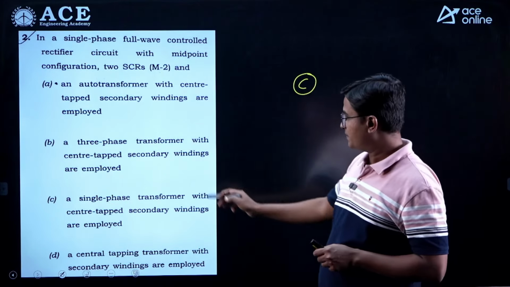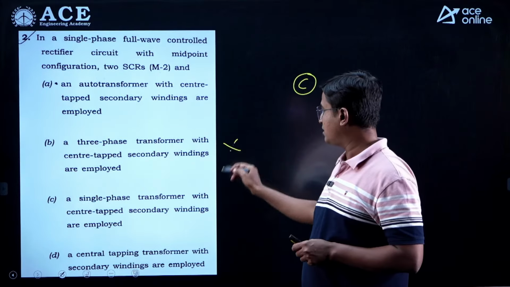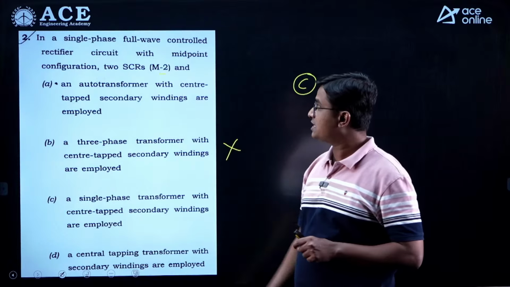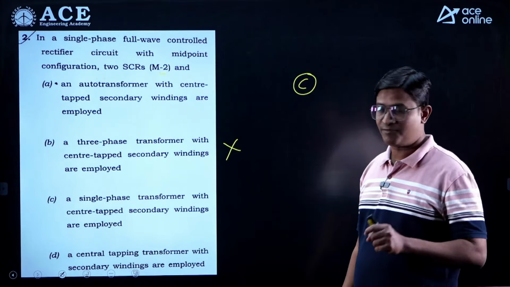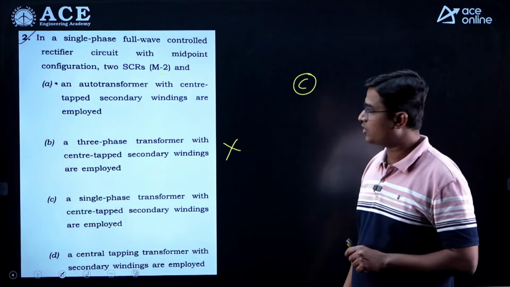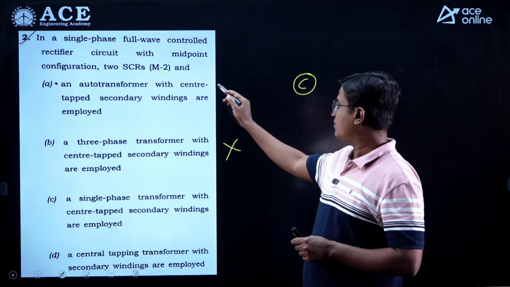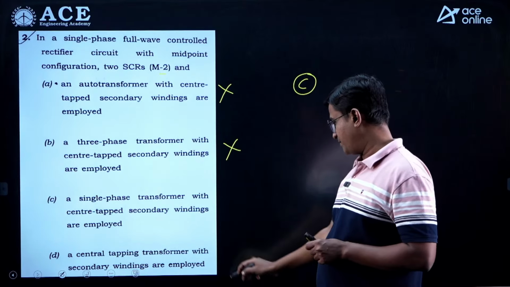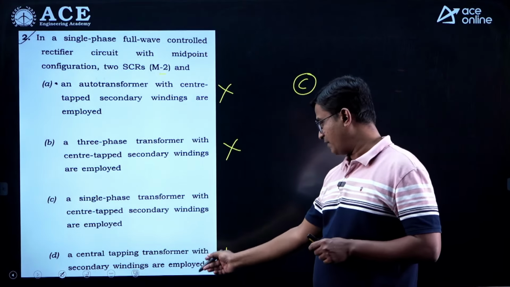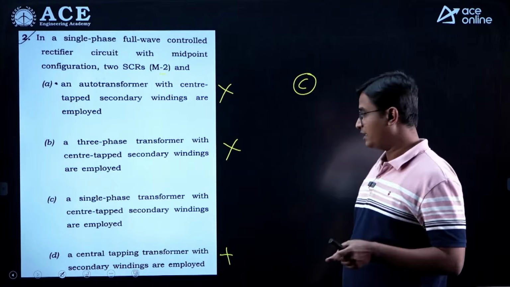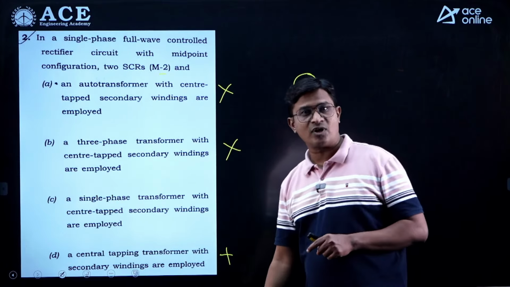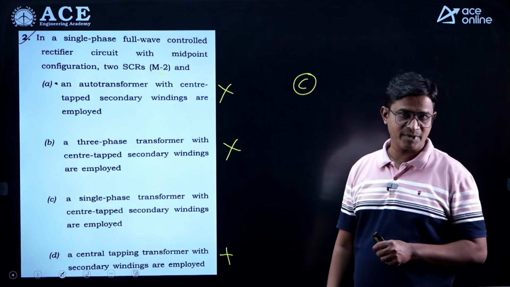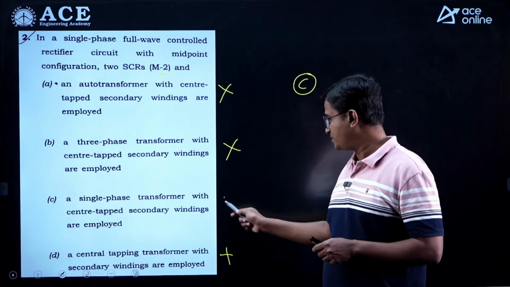Here auto transformer, 3 phase transformer is not suitable because this is M2, it is single phase, he is asking for single phase. In single phase the 3 phase transformer is not used, alright. Auto transformer, definitely we are not using the auto transformer. And fourth is a center tapping transformer, yes, with the secondary windings are employed. So center tapping only he has written, but he has not mentioned whether it is a primary side center tapping or secondary side center tapping. Okay, so the suitable option is option C.